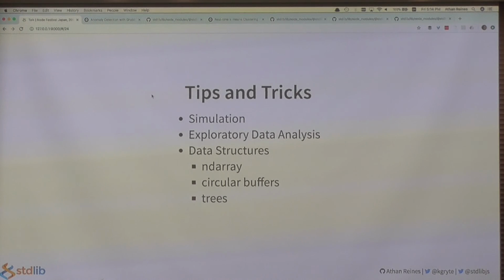Next, certain real-time machine learning algorithms require specialized tree data structures, like for quantile approximation. And the second key thing for writing performant real-time machine learning algorithms is choosing the right algorithm. One example of where this is really critical is quantile approximation. A naive approach would be to buffer all the data, sort it, and redo this every time you get a new data point. A better approach would be to use an approximate method based on trees with a certain tunable error rate.